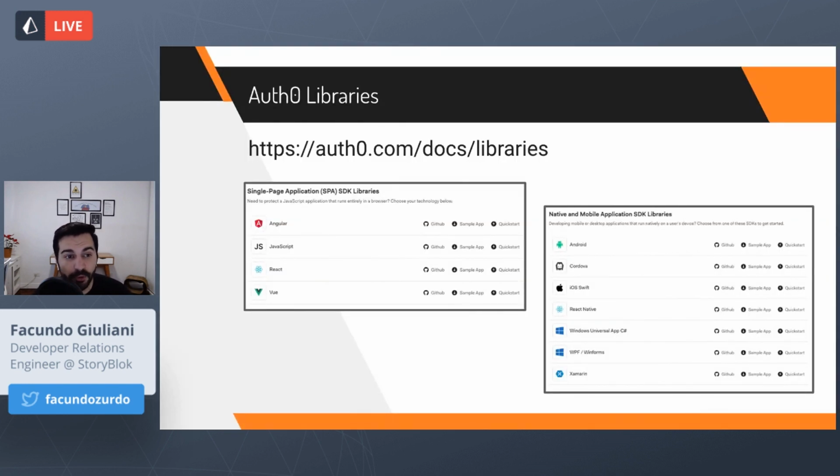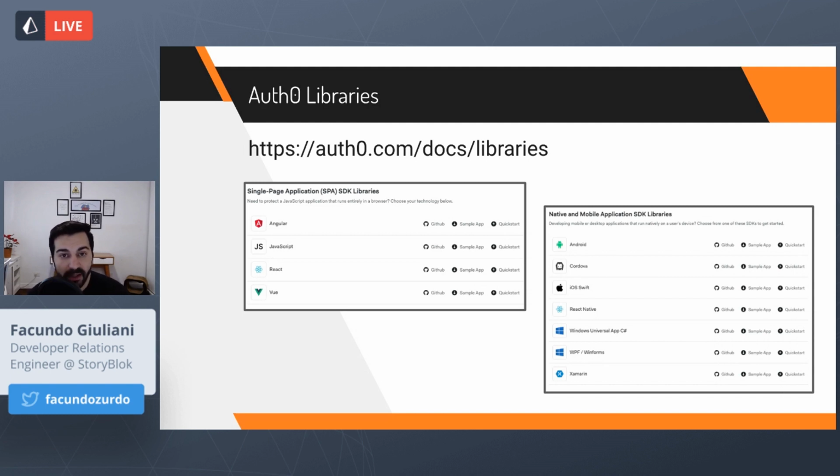As I mentioned before, we will have different libraries, and we can use different programming languages and connect to Auth0, like single page applications, backend programming languages, front-end frameworks, or mobile applications.